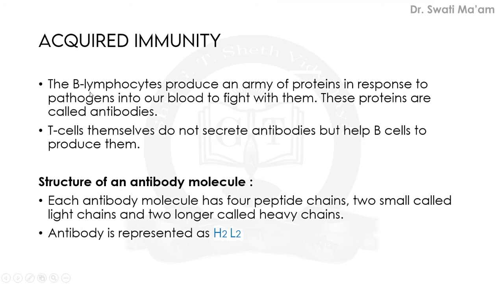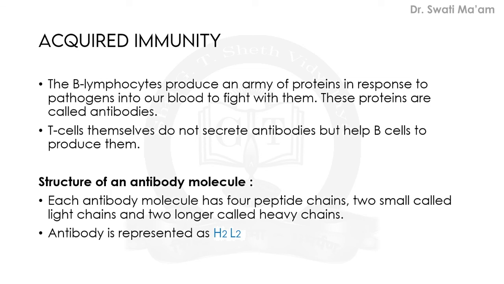B lymphocytes, as I have told you, produce an army of proteins in response to pathogens into our blood to fight against them. These proteins are called antibodies. So mainly the antibodies are produced by B lymphocytes.